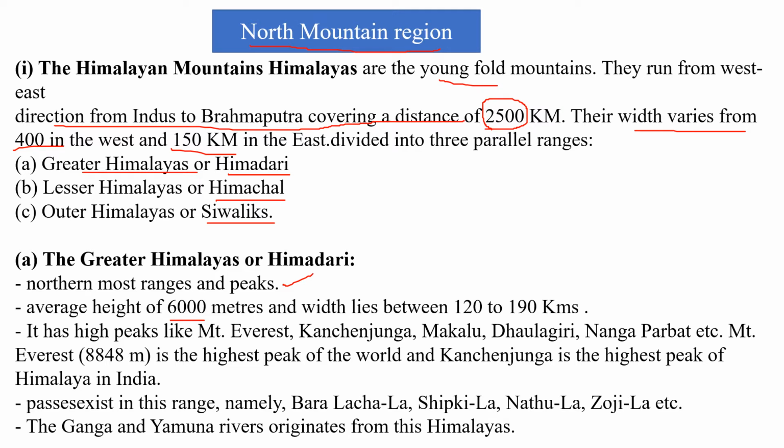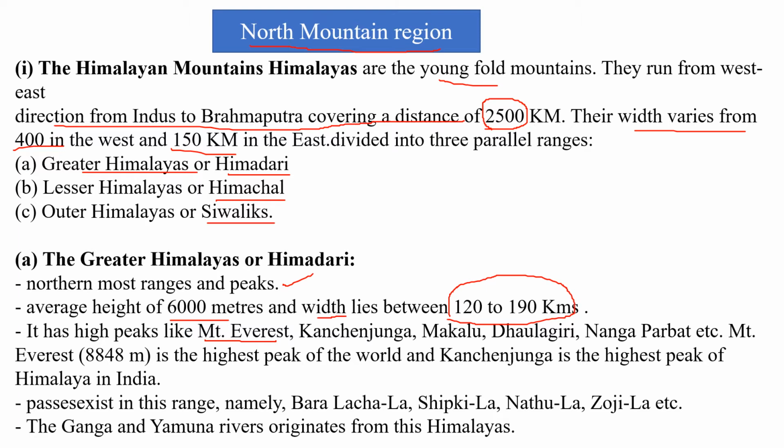Average height is 6000 meters and it lies between 120 to 190 kilometers; I mean, this is the width of this Himalaya. It has high peaks like Mount Everest, located in Himadri, Kanchenjunga, Makalu, Dhaulagiri, Nanga Parbat.